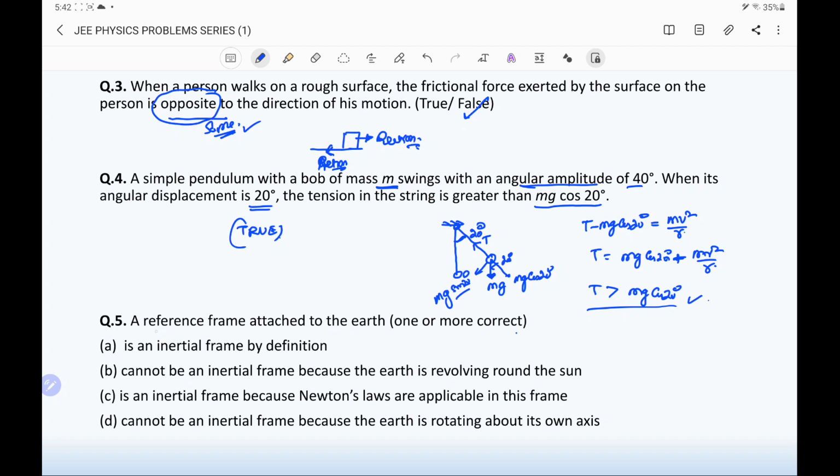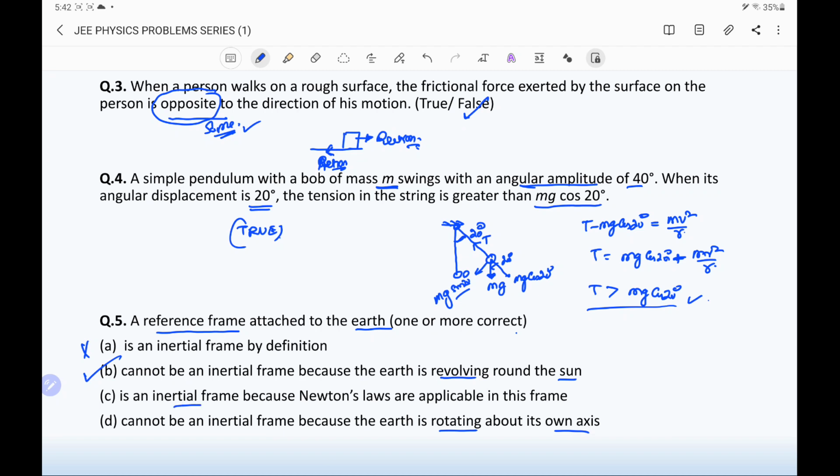Question number 5. A reference frame attached to the earth is, there are four options, one or more may be correct. We know the earth rotates about its own axis, and also revolves around the sun. Due to these motions, the earth has accelerations in its motion. So an accelerated frame is not an inertial frame. So option A is the incorrect option. It cannot be an inertial frame because the earth is revolving around the sun, that is, it has an accelerated motion. So it is the correct option.